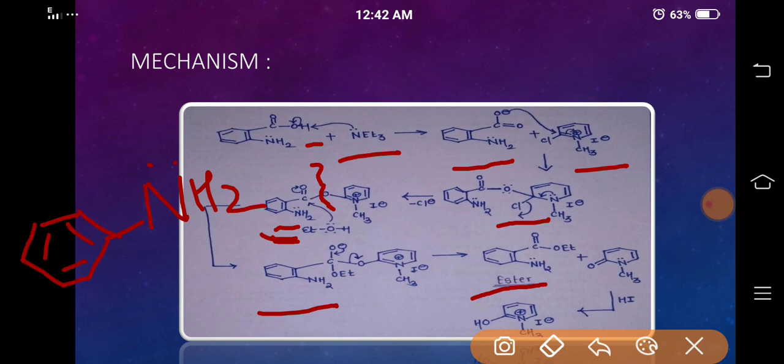This nitrogen is connected to an sp2 hybridized carbon atom.